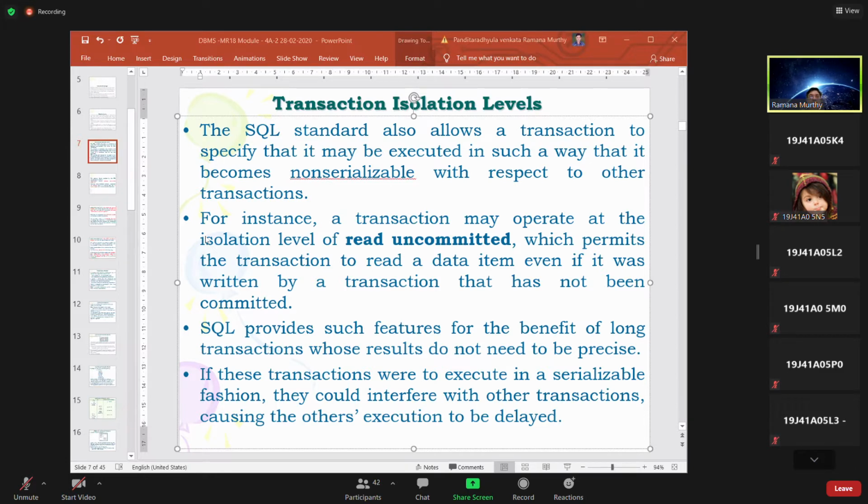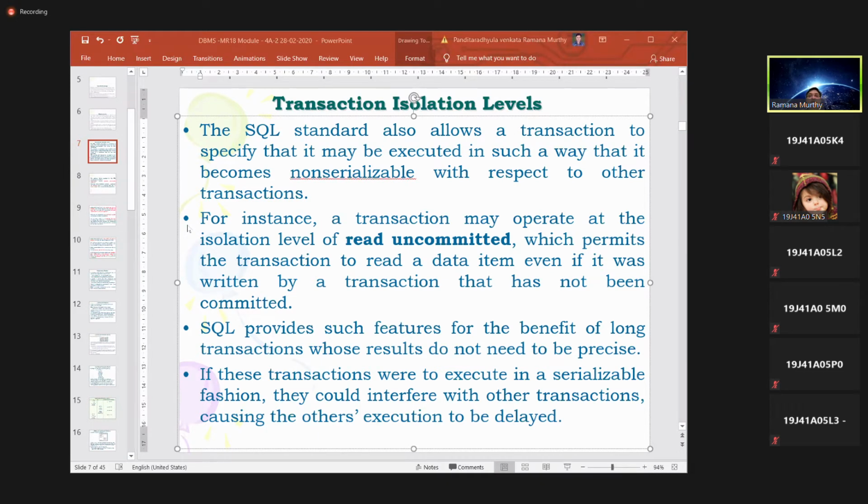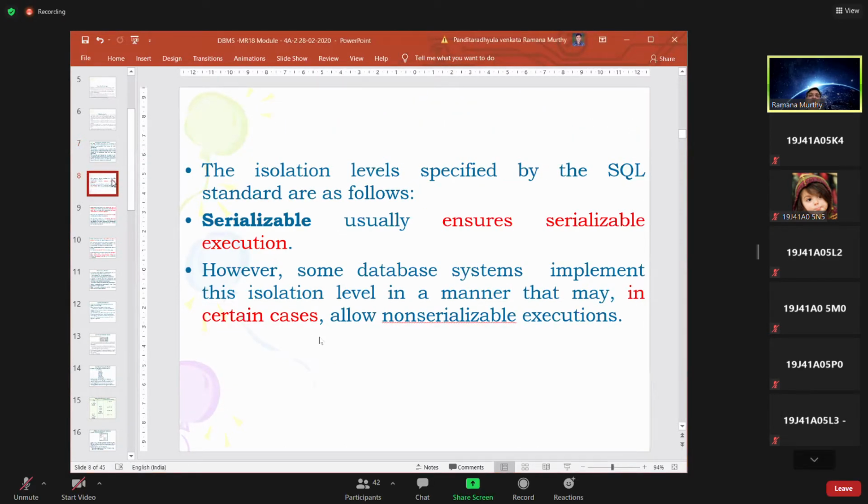So if necessary, even though we are maintaining serializability, sometimes a transaction may read uncommitted data also. In what way does it read uncommitted data? That is to increase the performance of the overall system. If the transactions are executing in serial or serializable fashion, they could interfere with other transactions, which may cause other executions to be delayed. So how do we maintain this? What are the various types of isolation we can maintain?